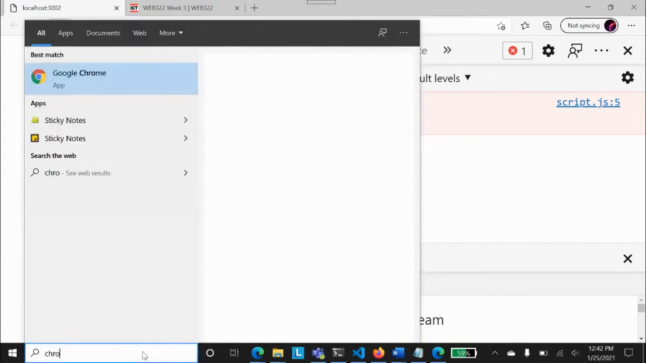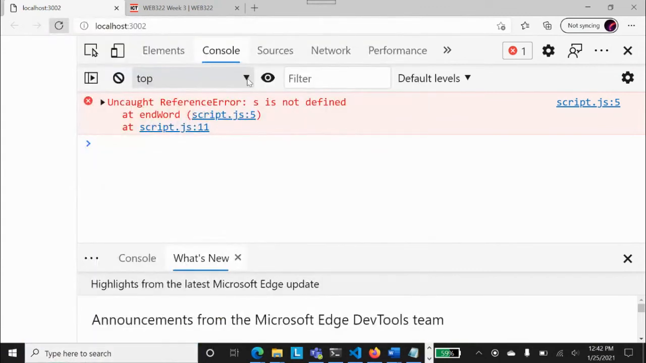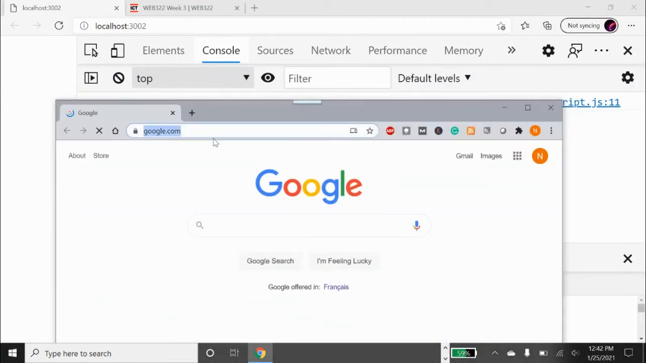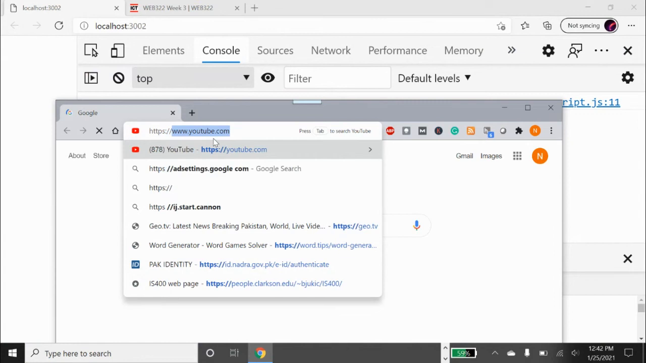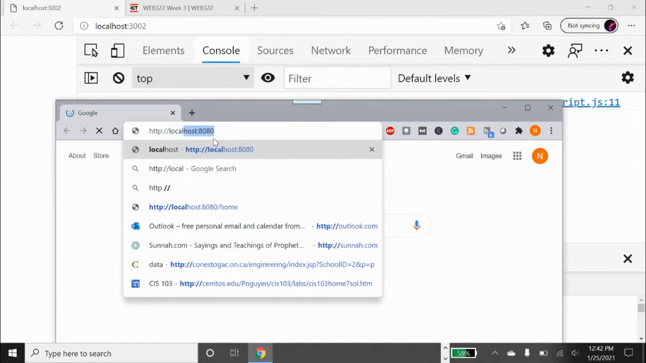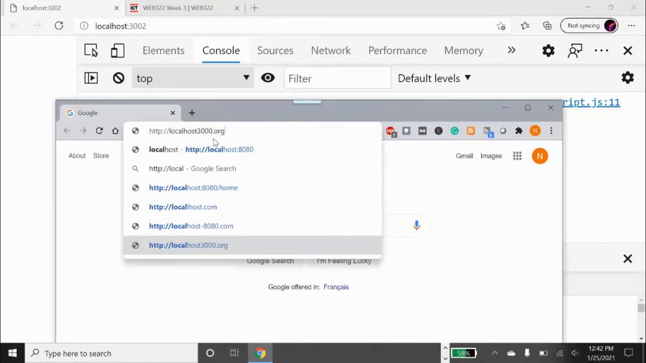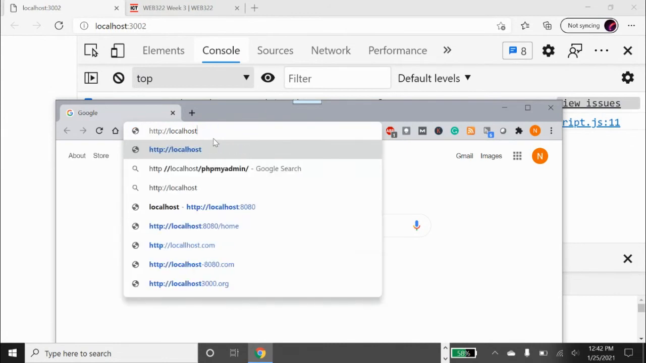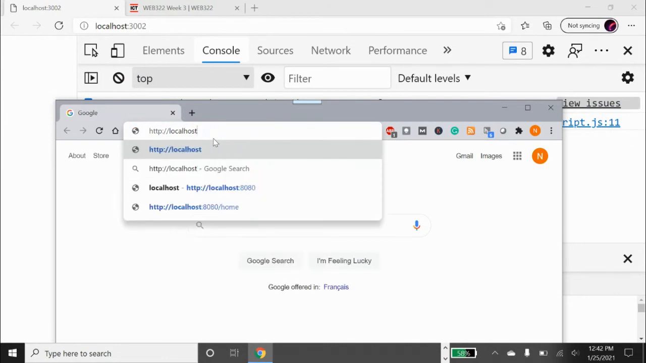Let me just try that. If Chrome is working, then we can have that localhost running at least, and that will give us the good sense of localhost, not 8080. It was 3003, I think.